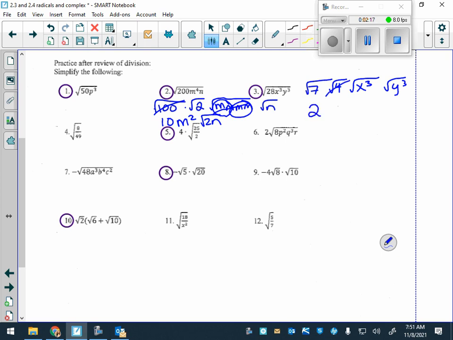Can't do anything with the square root of 7, so that stays in. 2 goes into 3 how many times? Once. How many are left over? Same thing for y. 2xy root 7xy.